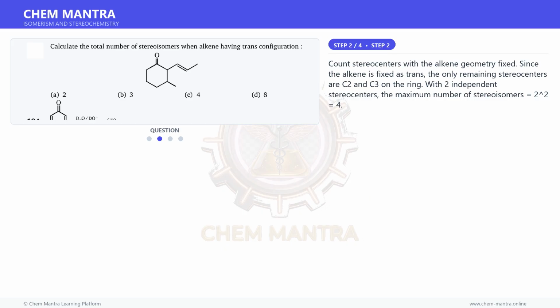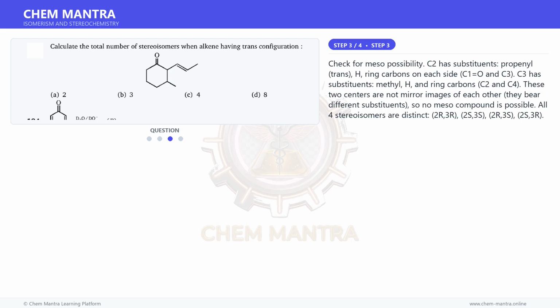Moving on to the next step. Count stereocenters with the alkene geometry fixed. Since the alkene is fixed as trans, the only remaining stereocenters are C2 and C3 on the ring. With two independent stereocenters, the maximum number of stereoisomers is 2^2 = 4.